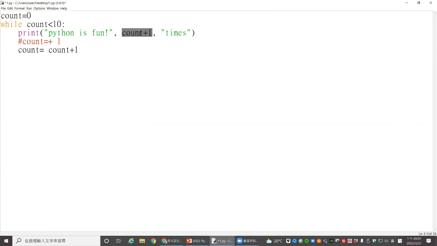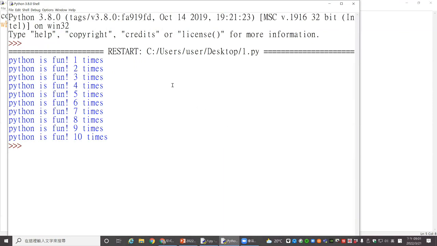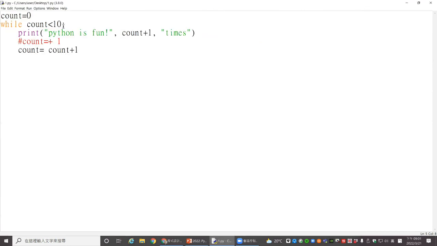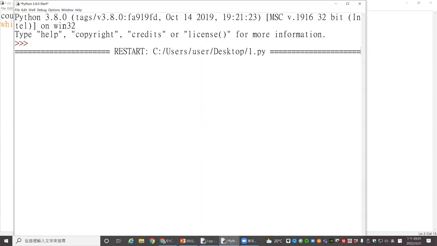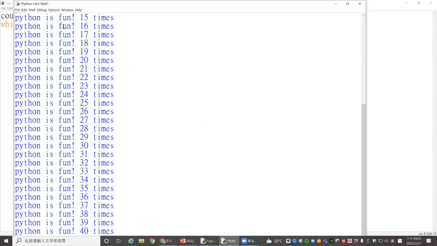Actually, the count did not get plus 1 here; it is plus 1 here, because you just print. So we do not really make the count plus 1 twice; it's only once. Correct. So I think we can try what the textbook tells us, 100. It will run until it is 100, and done, finished. So it's your turn.